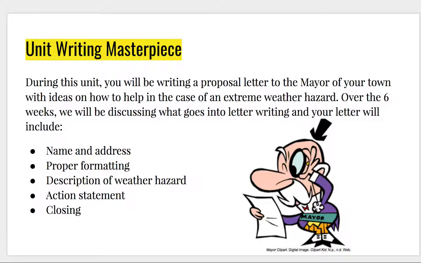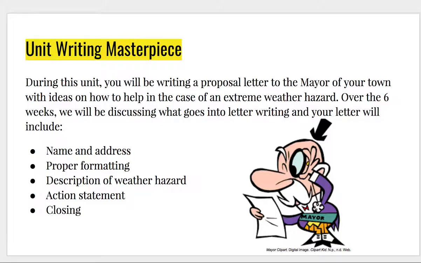This writing masterpiece is going to be a proposal letter that you would be writing to your mayor that has ideas on ways that you could prevent and help any extreme weather from occurring. It's not necessarily going to be to prevent the weather itself, because that's physically impossible for us at this point in time, but ways that we can help people to protect them in cases of weather.